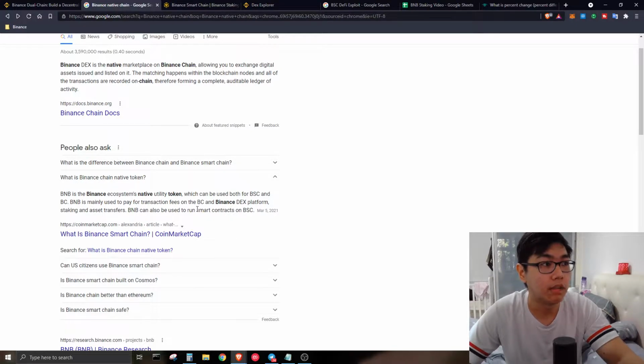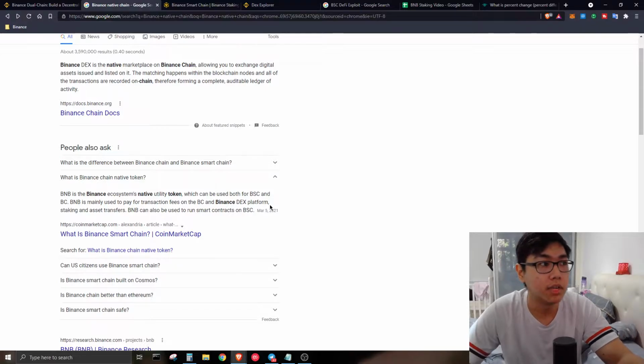And after that, recently they developed their Binance Smart Chain, and it is running as an alternative compared with Ethereum. So from there we know these are the differences between Binance Smart Chain and Binance Chain. Bear in mind, it can be confusing, because Binance themselves created two chains, and most of you will only know about Binance Smart Chain, and for the Binance Chain itself you might think it is similar.